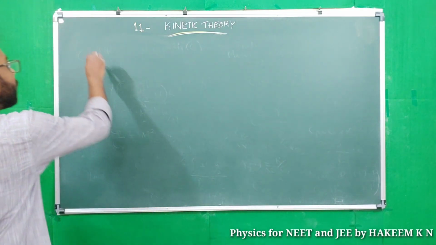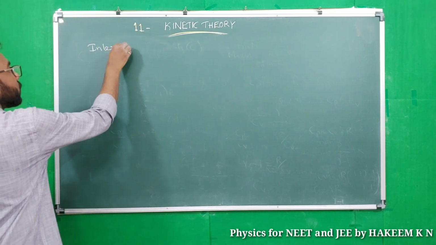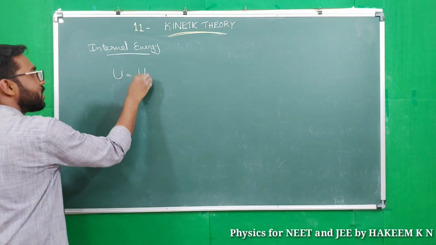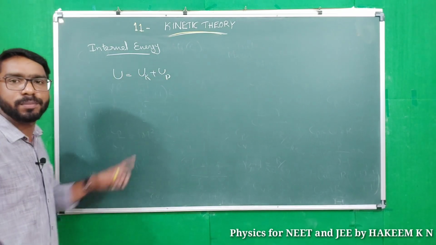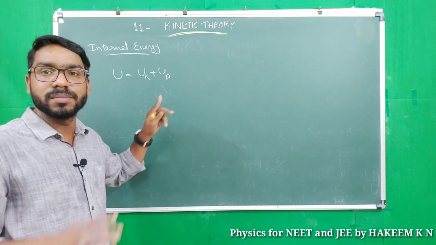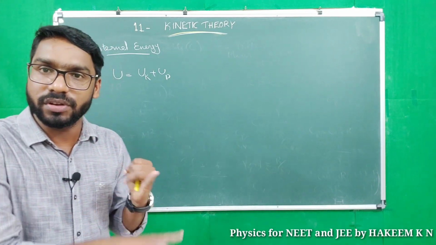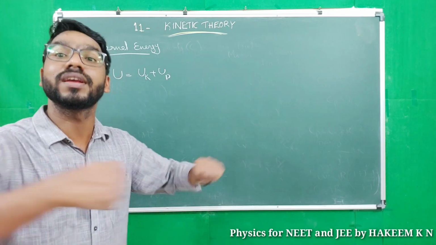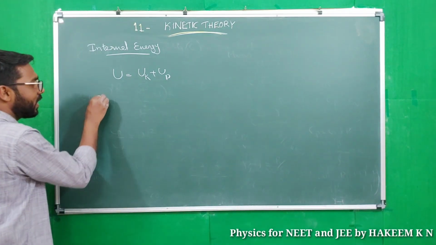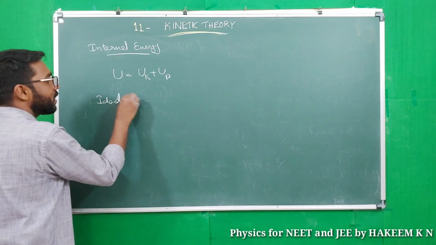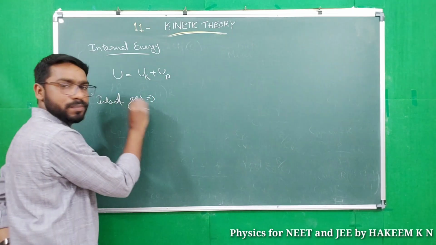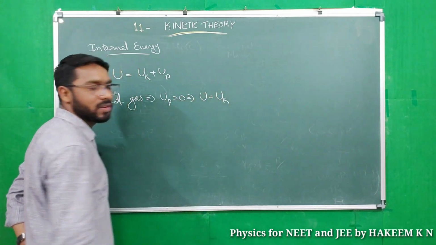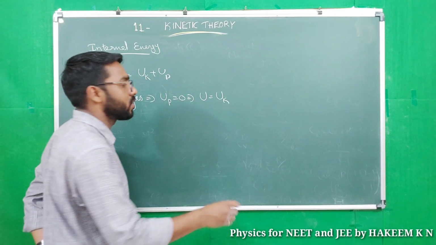Next, internal energy. Internal energy U means internal kinetic energy plus internal potential energy. Internal kinetic energy means kinetic energy due to molecular motion, and internal potential energy means energy due to molecular configuration. For an ideal gas, intermolecular force is 0, so UP is 0. So internal energy equals internal kinetic energy.